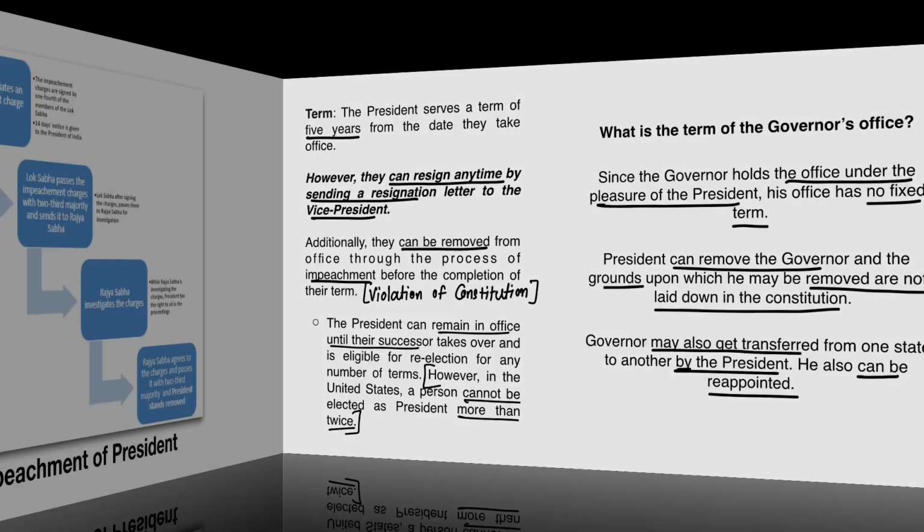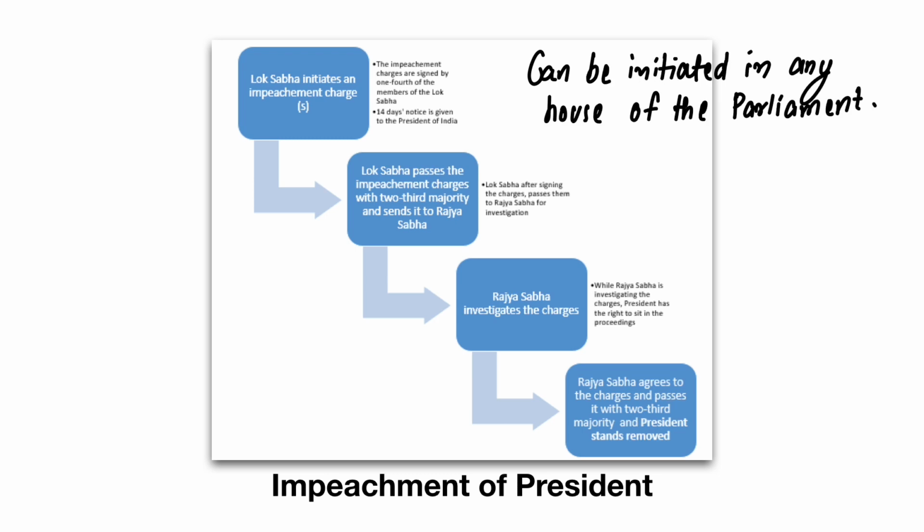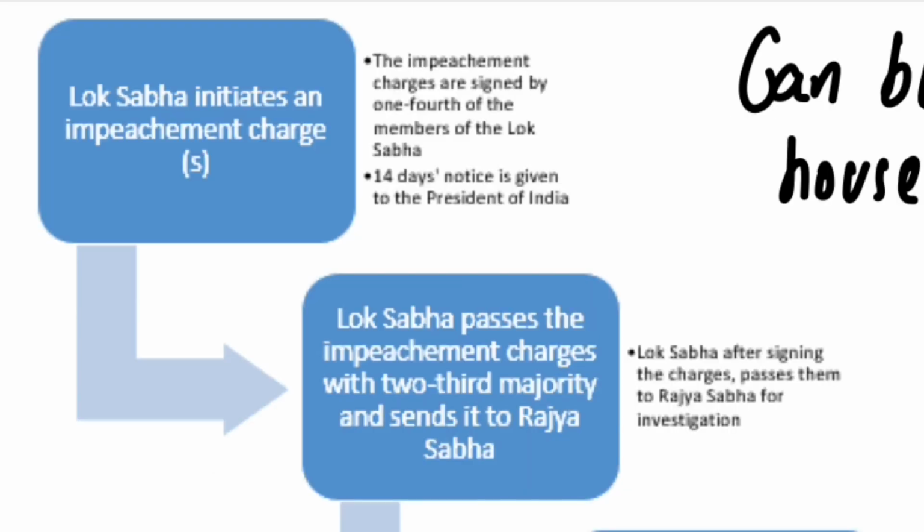Now let's talk about the impeachment procedure of the president. जैसे I was earlier mentioning, it's a very elaborate process. Note this thing down before we proceed to understand how it works, कि this initiation of impeachment charge can be done by the Lok Sabha or the Rajya Sabha. यानी it can be initiated by any house of the parliament. यहाँ पे मैंने ये दिखाया कि भाई Lok Sabha is initiating this charge, for which the impeachment charge is to be signed by 1/4 of the members of the Lok Sabha. 14 day का notice president को दे दिया जाता है.